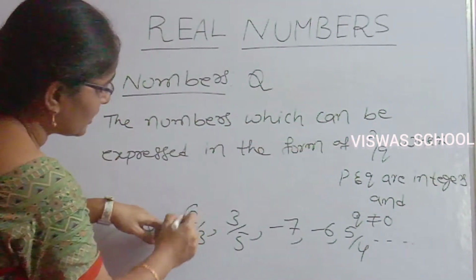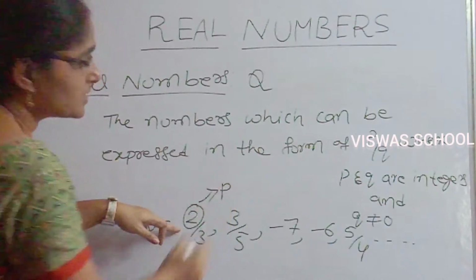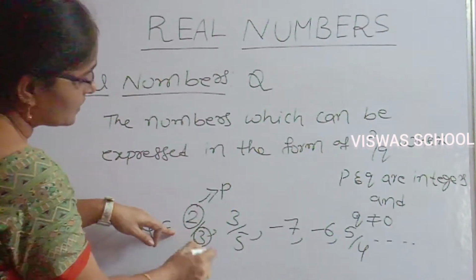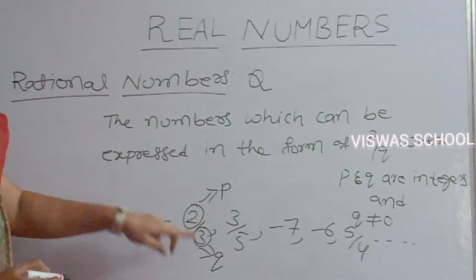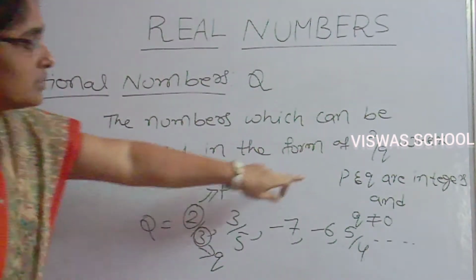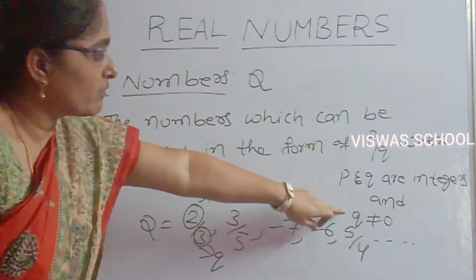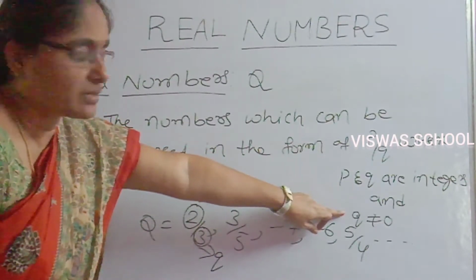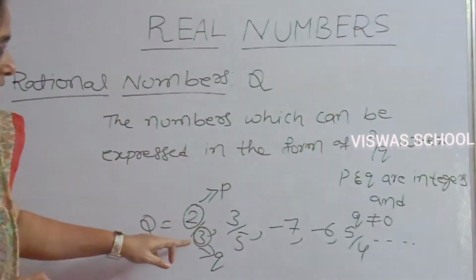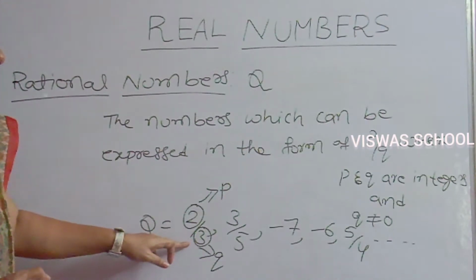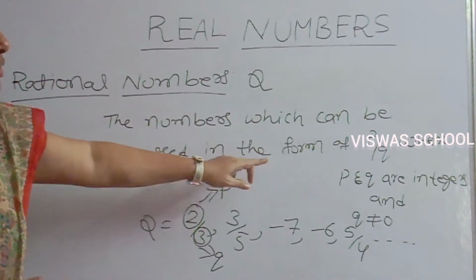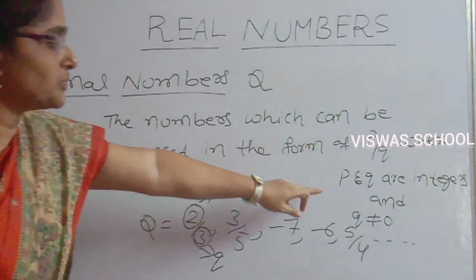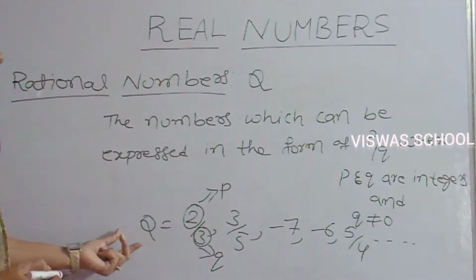Take 2 by 3: here 2 is p, and 3 is q. It is in the form of p by q, and these 2 and 3 are integers. One more condition is that q is not equal to 0. The numbers which can be expressed in the form of p by q, where p and q are integers and q is not equal to 0, are called rational numbers.